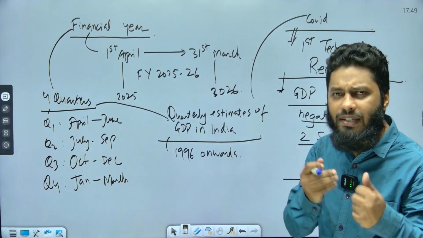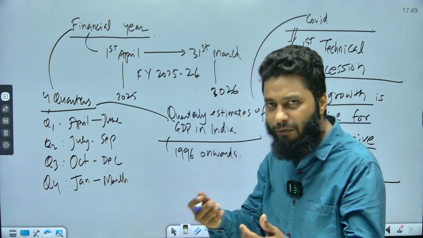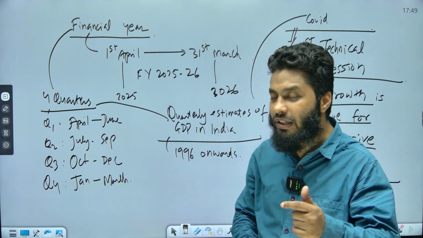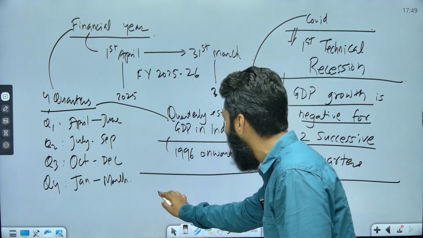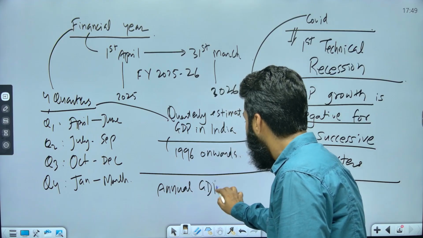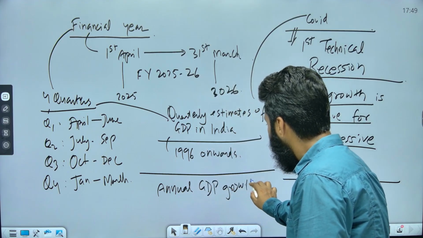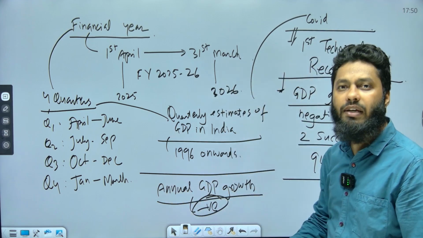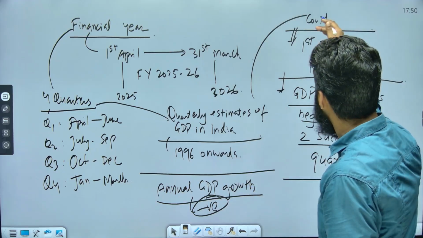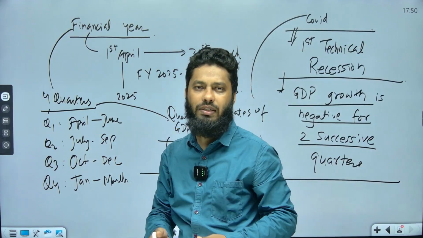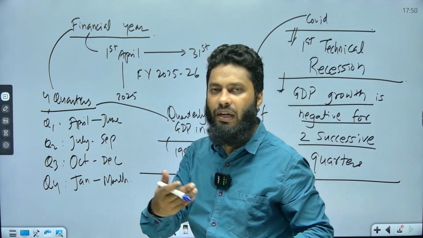India had seen recession in the past. Before 1991, we had recession many times, but those recessions were based on the annual calculation of GDP. When our annual GDP growth became negative, we used to say this is a recession year for us. But technical recession means two successive quarters of negative GDP growth.